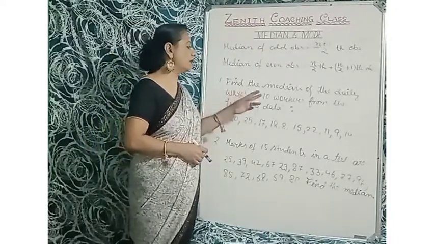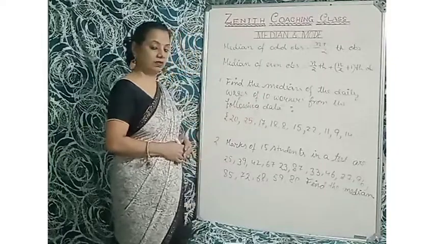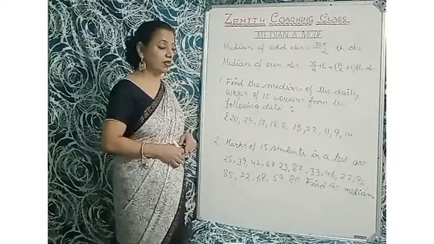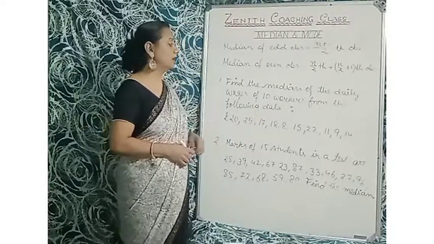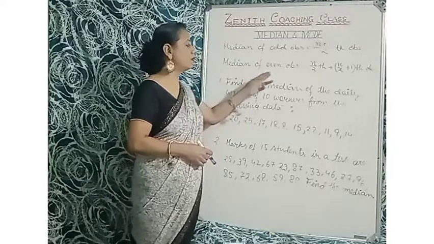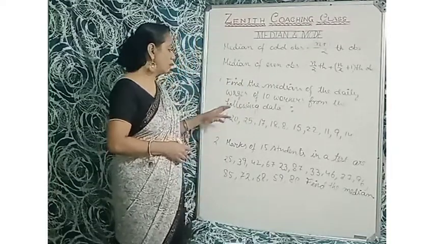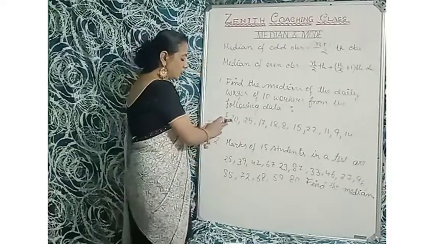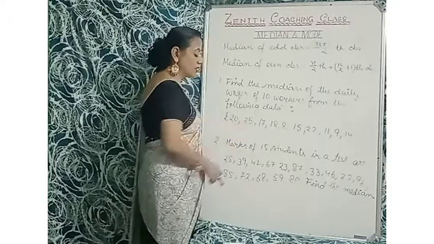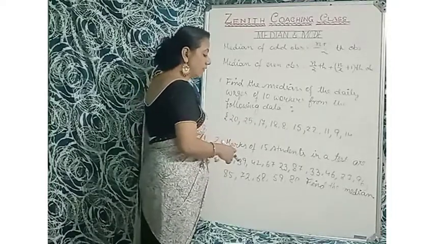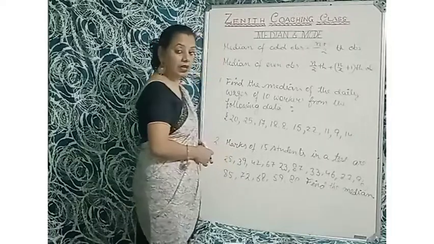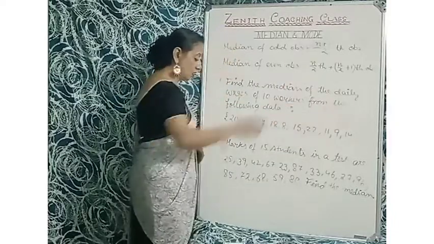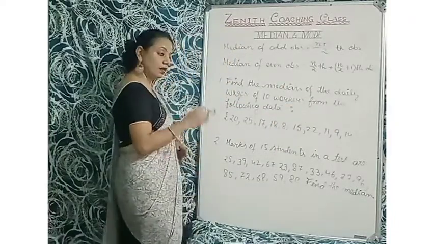So here, find the median. First question: we will find the median of the daily wages of 10 workers. So this observation count is 10, that is even, so n is 10 here. We have to take the formula for median of even observation. The wages of 10 workers from the following data are rupees 20, 25, 17, 18, 8, 15, 22, 11, 9 and 14. So 1, 2, 3, 4, 5, 6, 7, 8, 9, 10. We have to arrange them in ascending order.